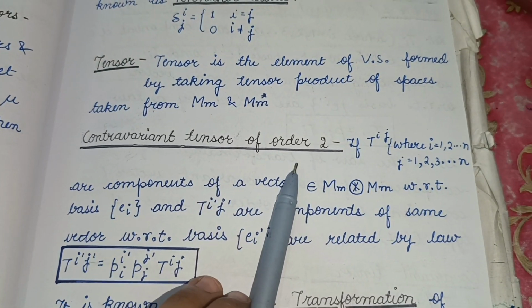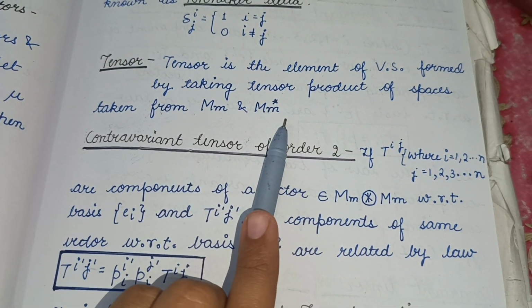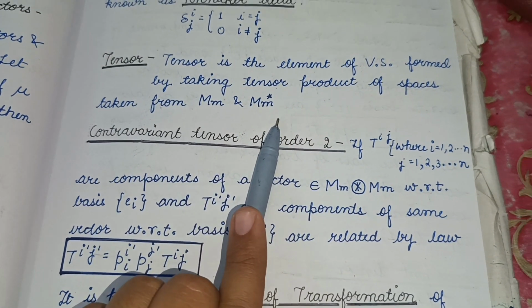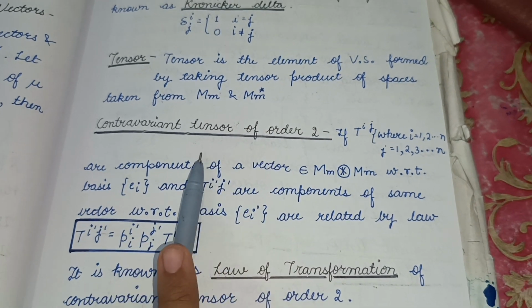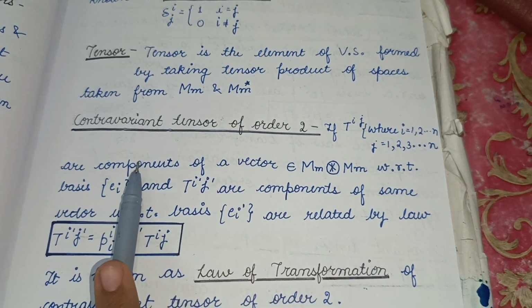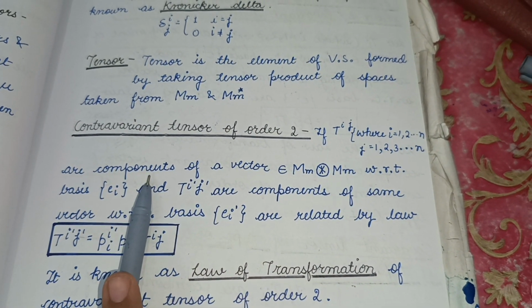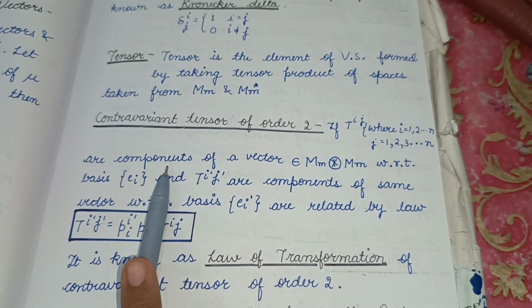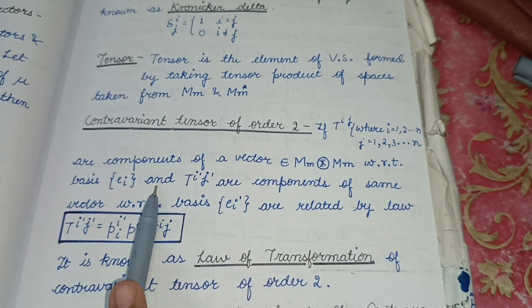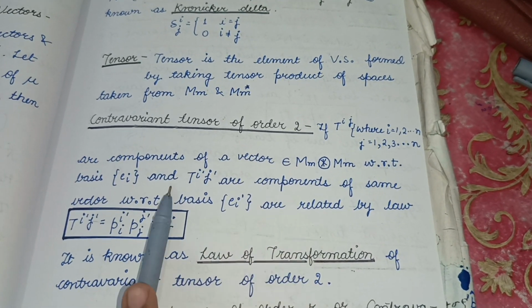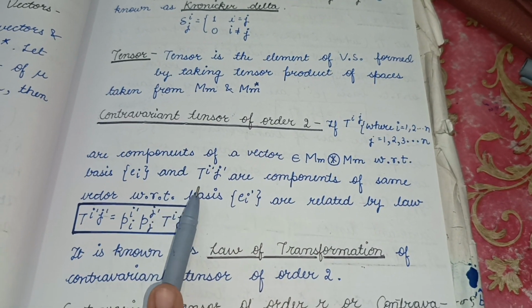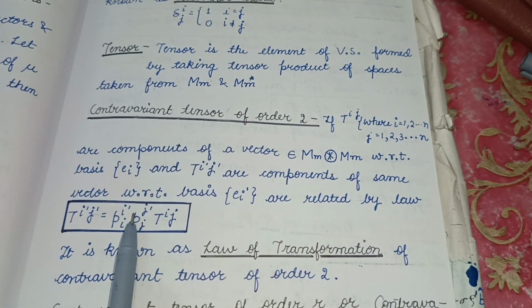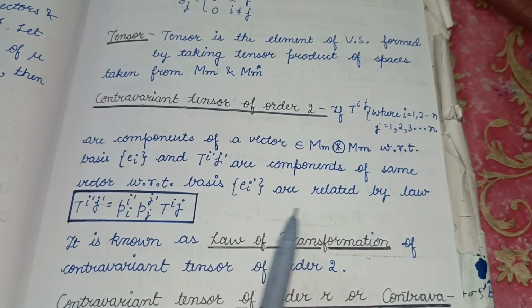So tensor is the element of vector space formed by taking tensor product of spaces taken from M and M star. Now we will understand what is a contravariant tensor of order 2. So if T^{ij} are components of a vector, where i equals 1 to n and j equals 1 to n, which belongs to the direct product of M with respect to basis e_i, and T^{i'j'} are components of the same vector with respect to basis e_i', related by this law.